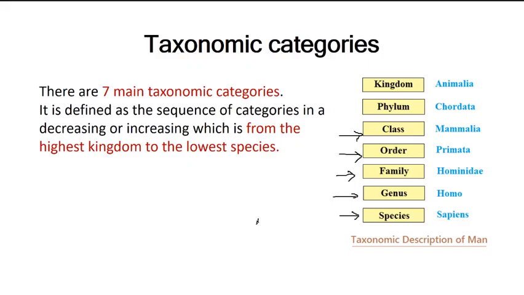Every step can be said to be a rank or category. Since this is a part of taxonomic arrangement, we can also say it is a taxonomic category. Every step here represents a rank or category.